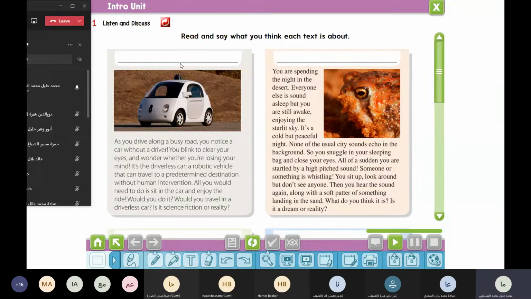Is it clear, Ubada? Yes, miss. Yes, the students who do not have books. Yes. لا مس أخذته اليوم بس.